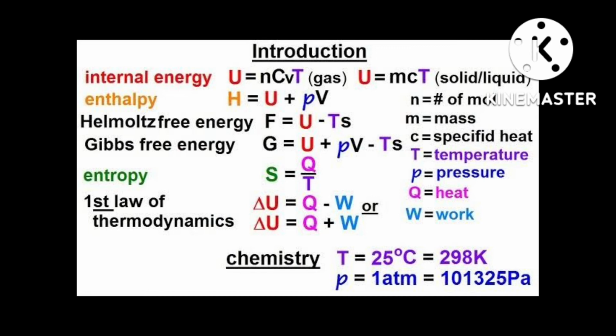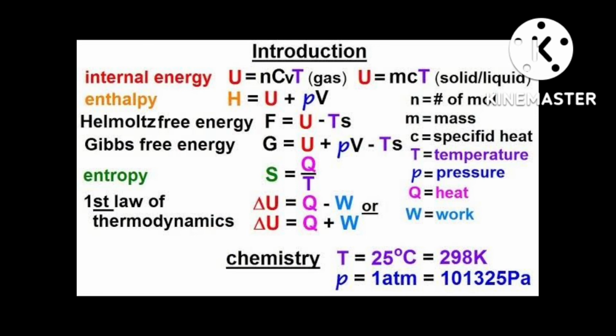Then if this term is less than 0, how will you write? Then you can write this T into delta S minus delta H system in brackets, that is greater than 0. Then if you want, you can say less than 0. Then you have to change the sign: outside you write a minus, and inside the bracket you write the same things, means delta H system minus T into delta S. Okay, you can write. Sign will change.